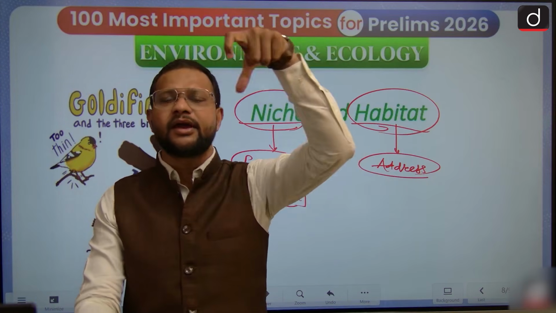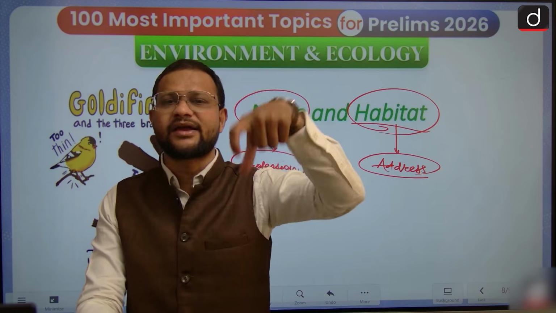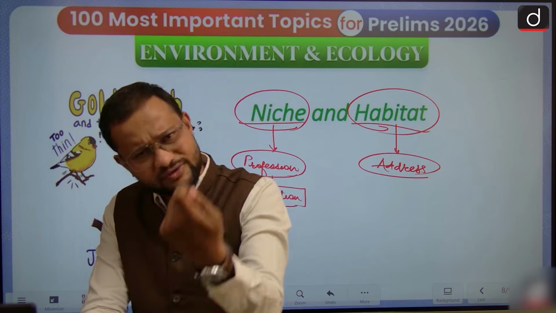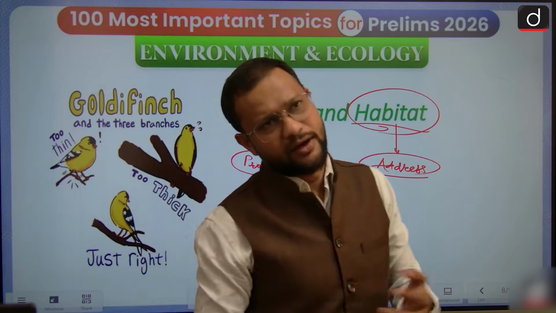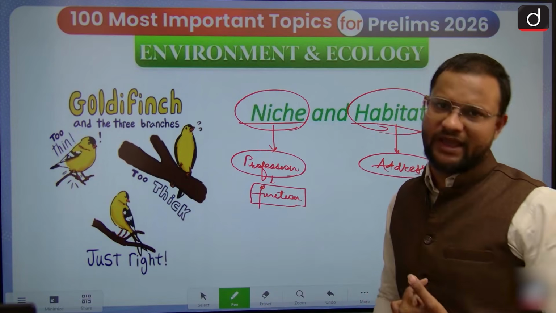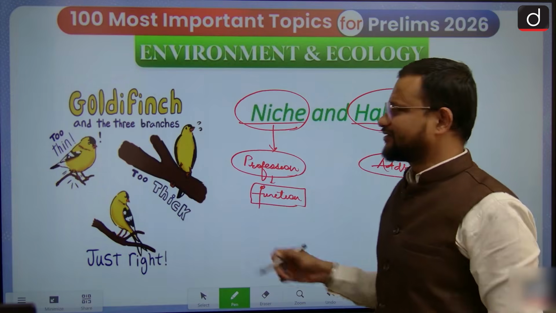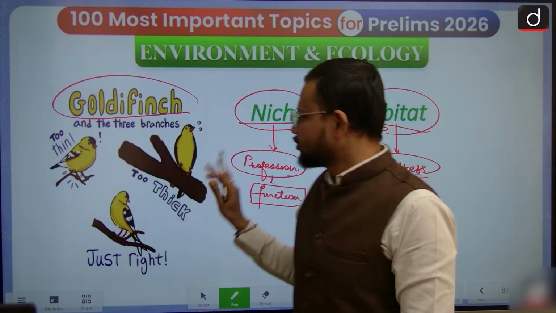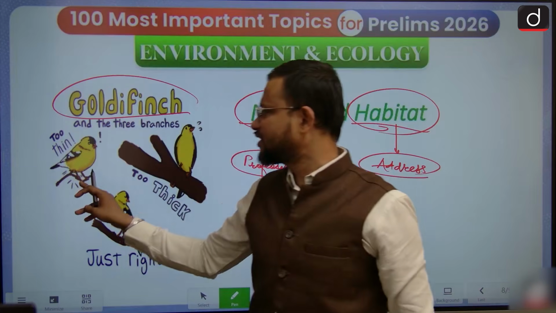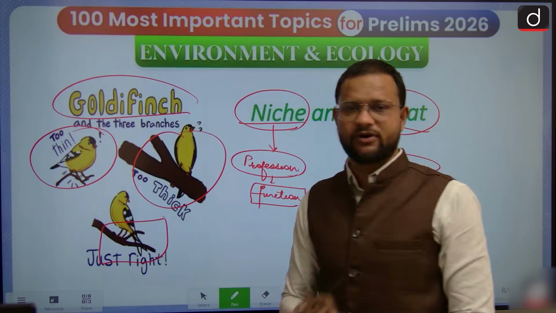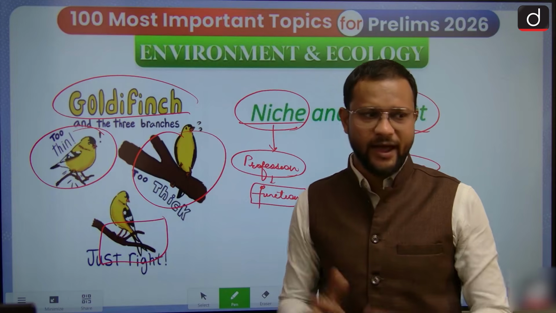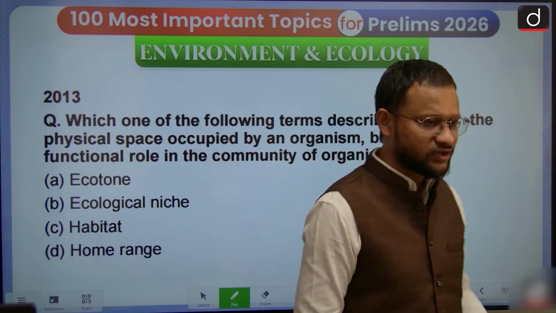Habitat is simply its address where it gets its basic minimum survival conditions and thus it adapts to it. A habitat could be a native habitat or an exotic habitat, depending on the case. Like over here for this goldfinch, you will find its exact niche position, where it finds it a perfect role to perform. So I hope these two things are pretty much clear.